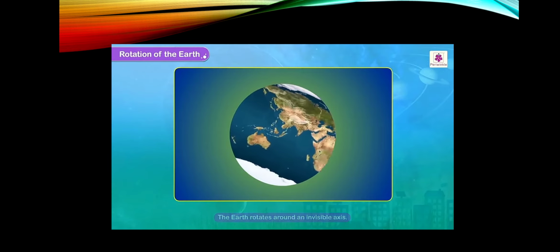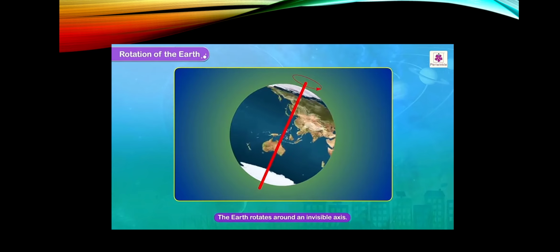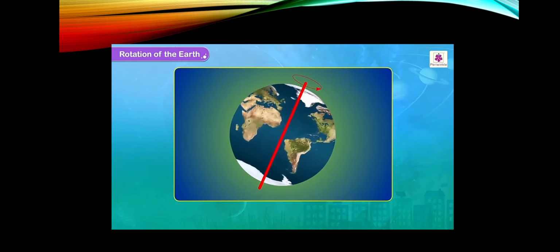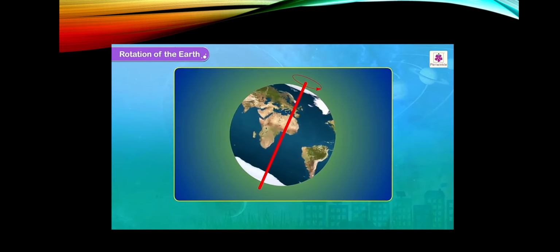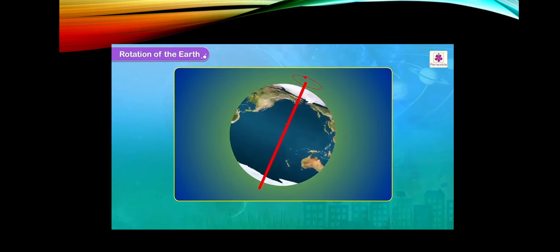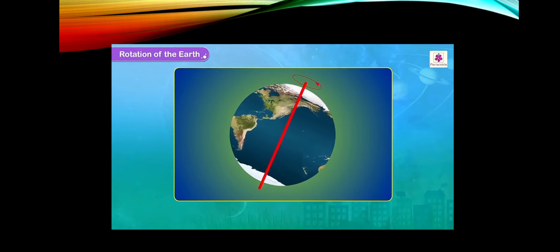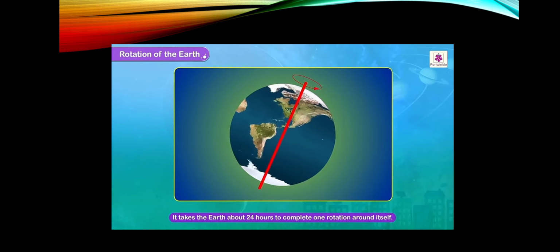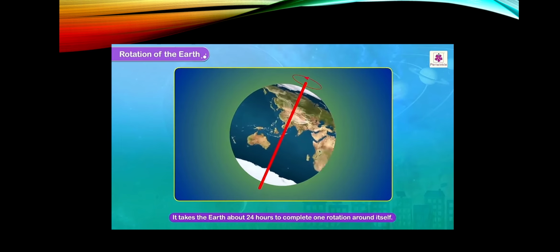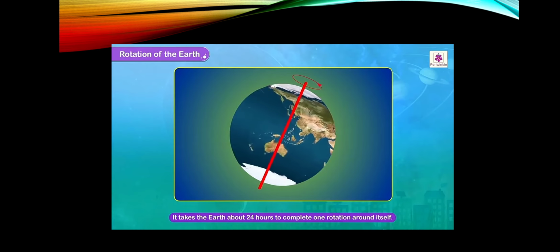The earth rotates around an invisible axis. The term rotation means to spin around at the same place. It takes the earth about 24 hours to complete one rotation around itself.